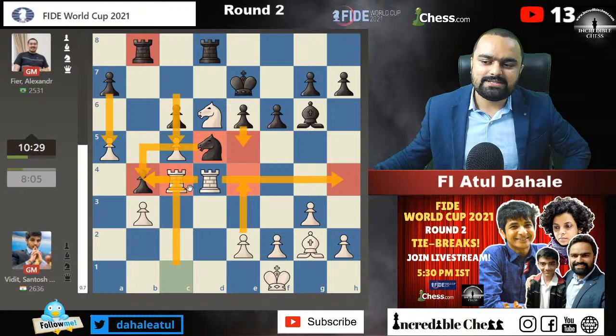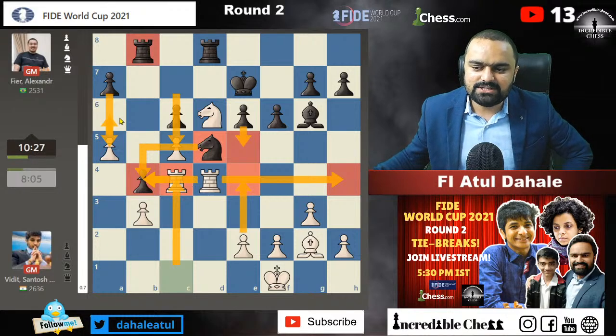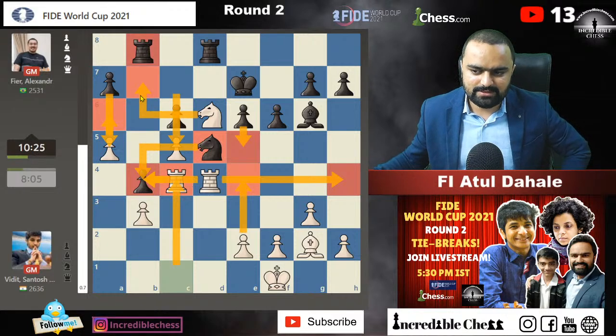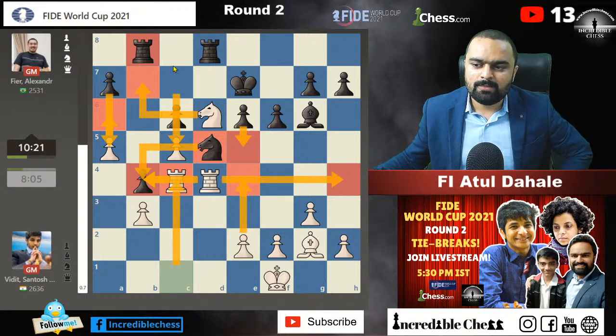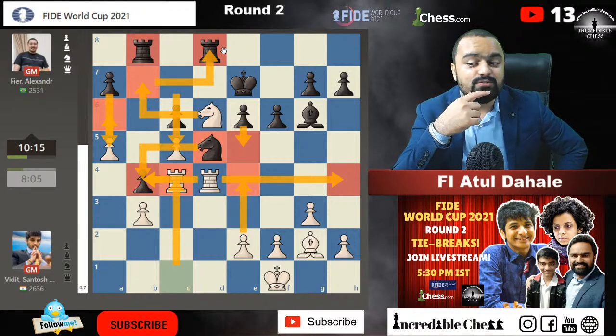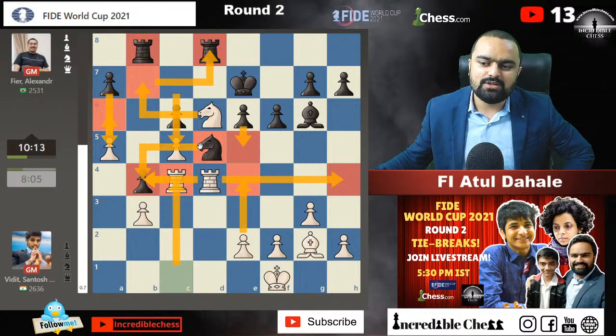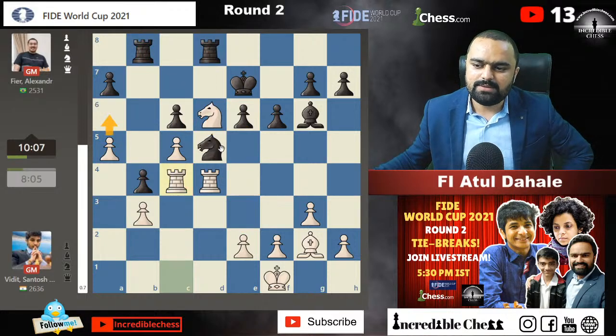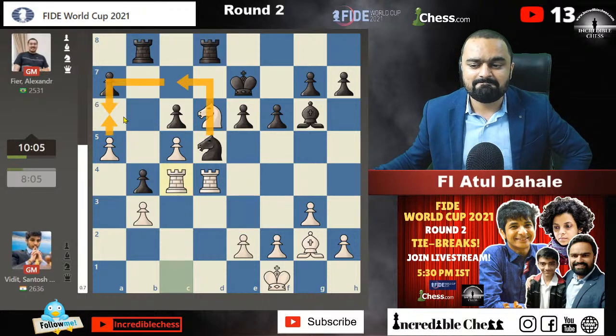Okay, one interesting idea which came up to my mind is like just play a6 and why not play knight b7, because in that situation the pawn on b4 will be hanging for sure. We will be hitting the rook on d8. Maybe this is something which Vidit might go for in future, but playing a6 also has one drawback which I can see now, because if you play a6, the knight will be going to c7 square. Means if you play this, knight will be going for this square, and the pawn on a6 looks bad. So we don't know what Vidit is going to.